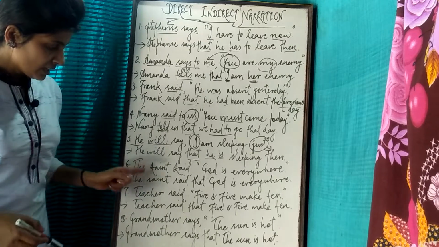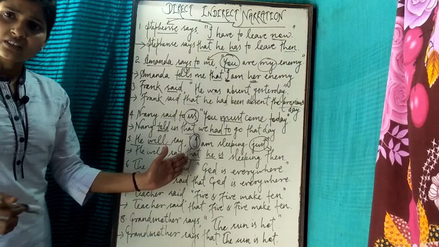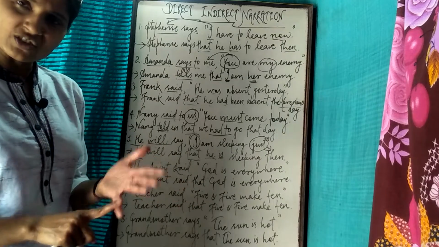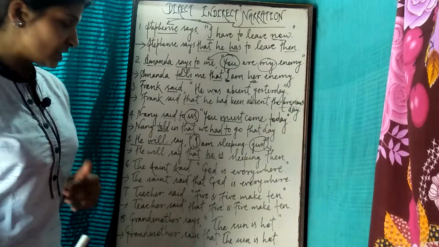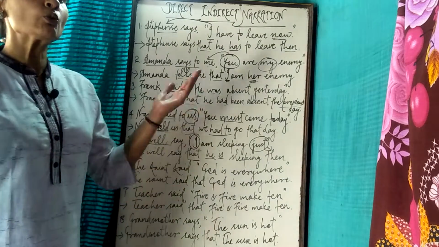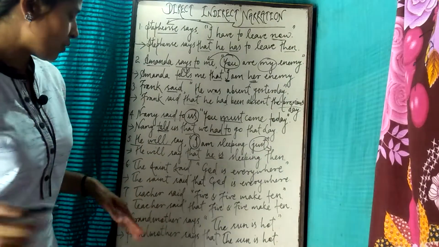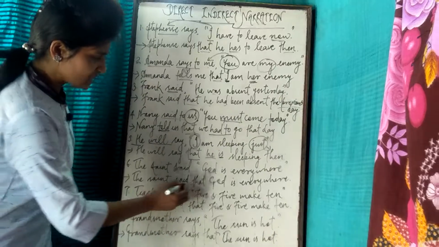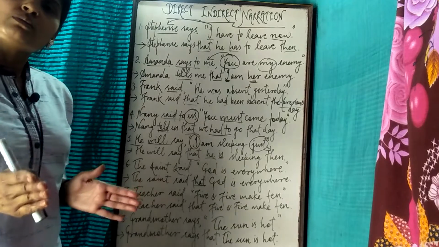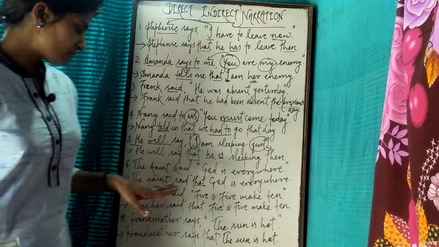After that, number 6. The saint said, God is everywhere. Here we did regarding tense, tense and persons, and now the other thing applied here. See, the saint said, God is everywhere. What is this? This is a universal truth, a universal fact that God is everywhere. No place is without God. So see, it will be very simple. The saint said that God is everywhere. In such sentences, we have to add both the parts by using that. Otherwise, not a lot of changes.